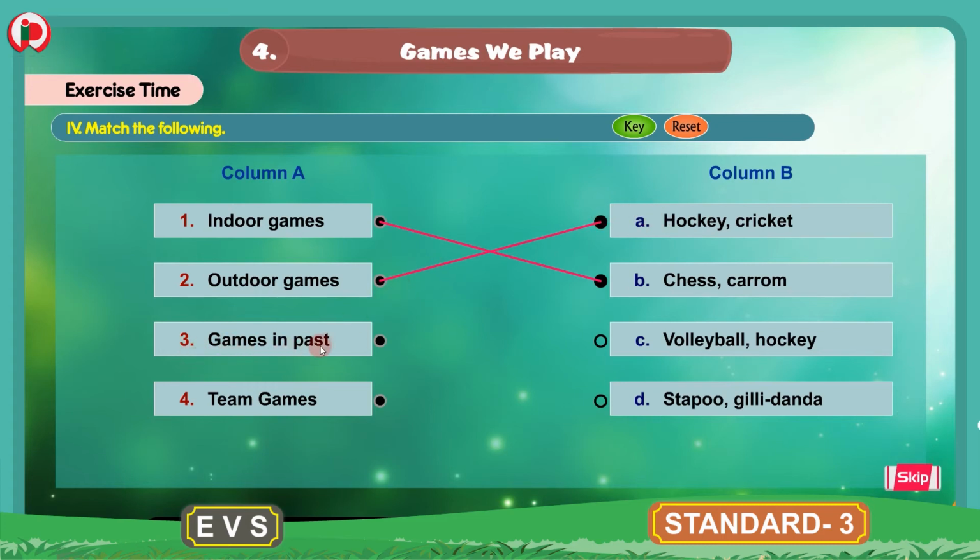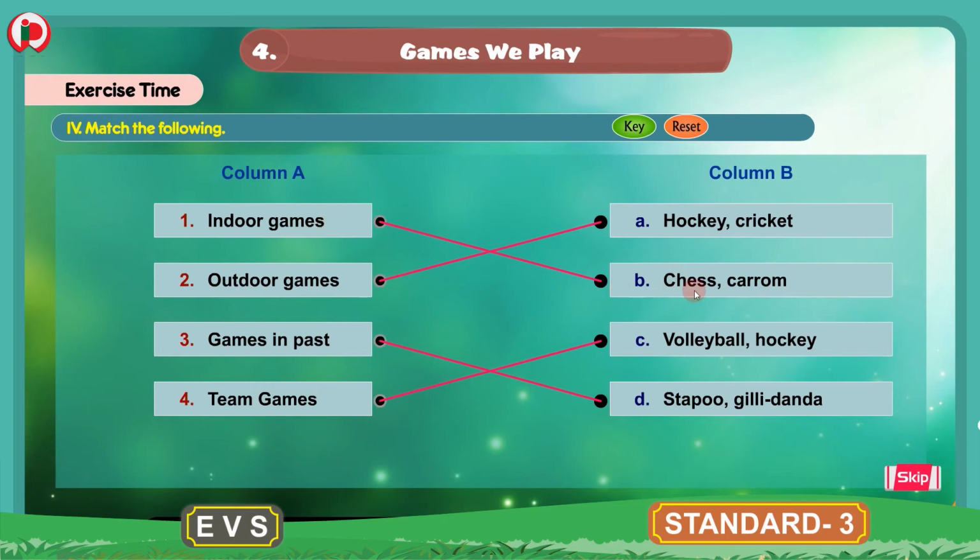3. Games in past. So the games which were played in the past are steppu, gilli danda. We will match these games in the past with steppu, gilli danda. 4. Team games. So we will match the team games with volleyball and hockey. Yes, now we have completed the matching.